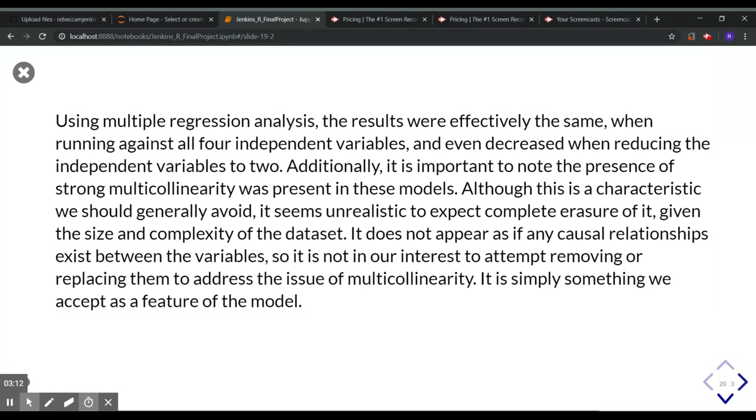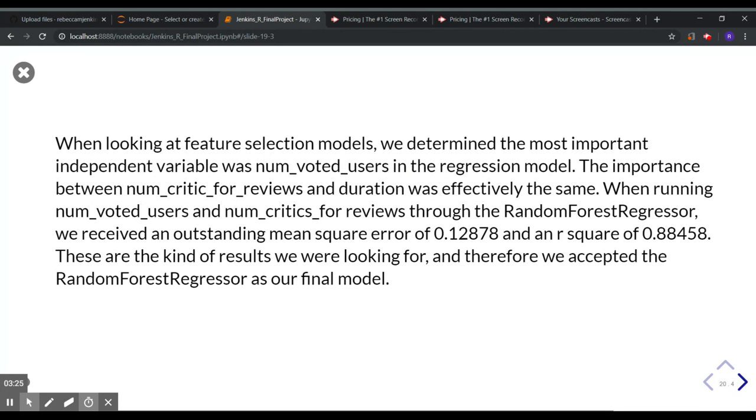But as we discussed earlier, this is just something that we are accepting about it. It didn't appear as if any causal relationships existed between the X variables, so it wasn't really in our interest to try addressing it. It's just something we have to accept. And we determined that the most important independent variable was number of users voted. About the same amount of importance was assigned to number of critics for reviews and duration.